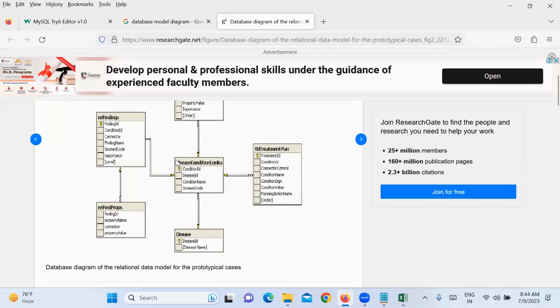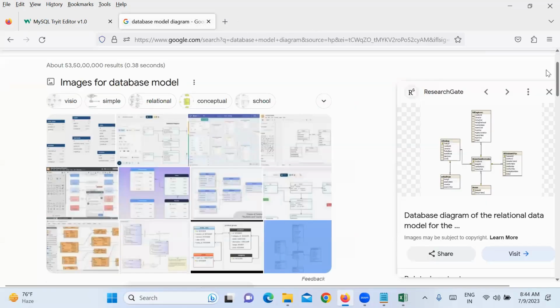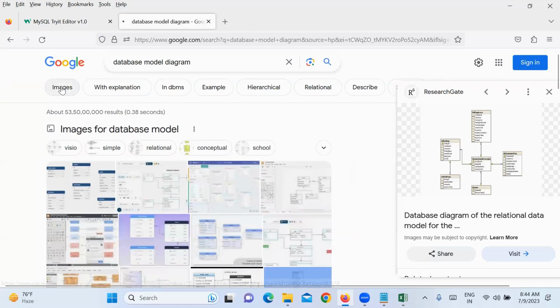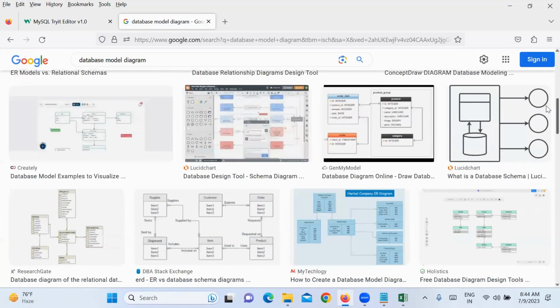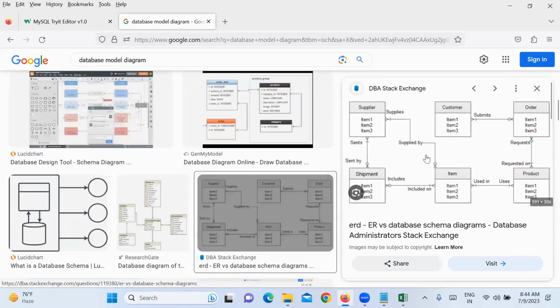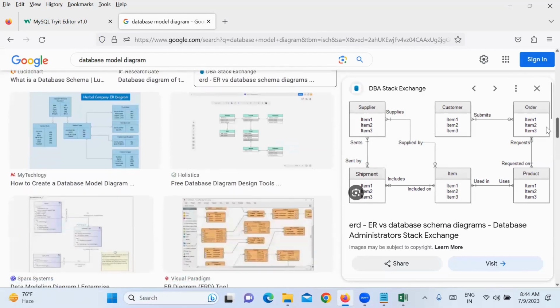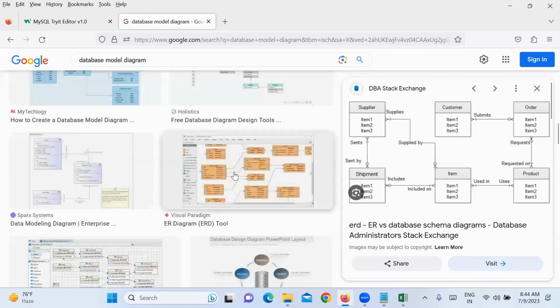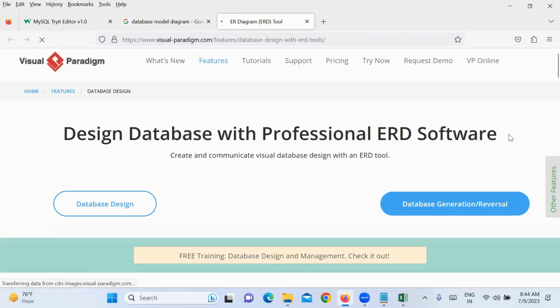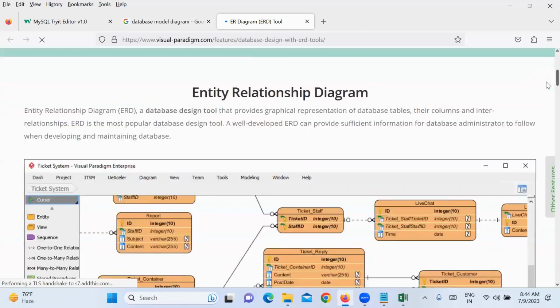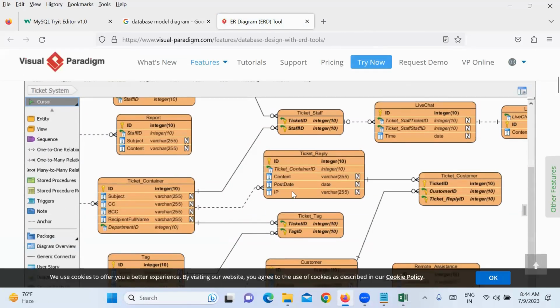Yes, sir. So in case you are doing database testing in your project, the developer has to give you this type of database model document, where it will explain all the tables in your database system, the relation between the tables, and what columns each table has. Do you understand? You should write what columns this table has.